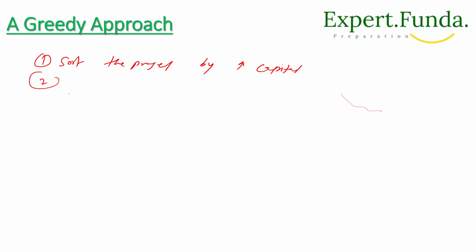Second, we will maintain a priority queue for profits, based on the available projects, and initially the priority queue will be empty, right? Third, we will make a loop of k.